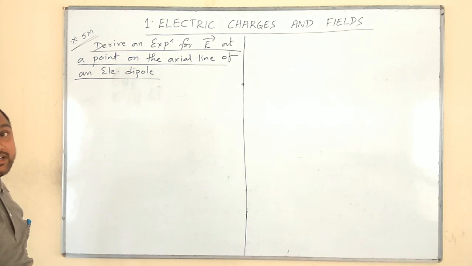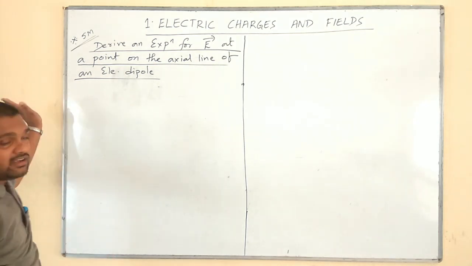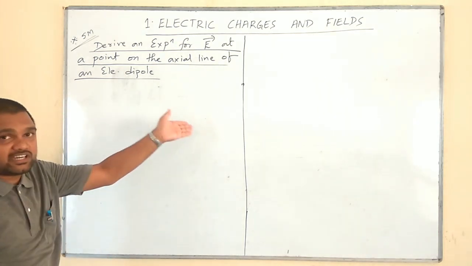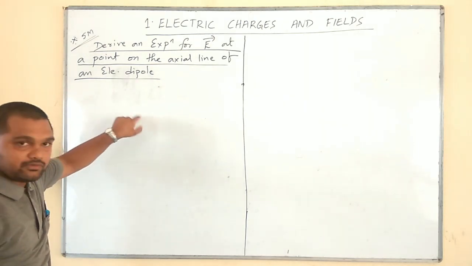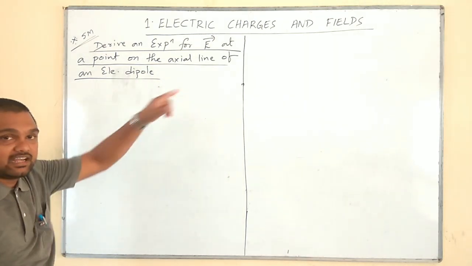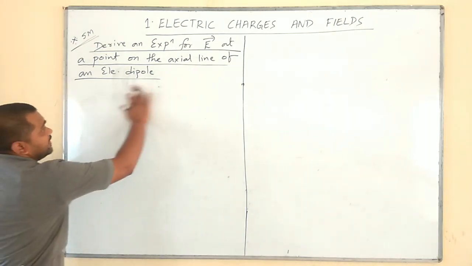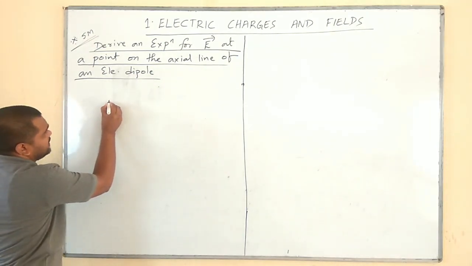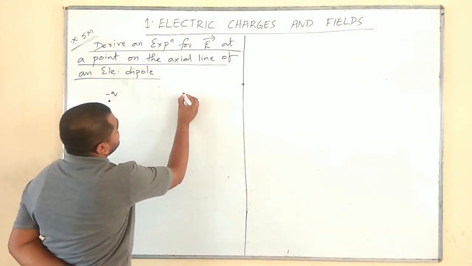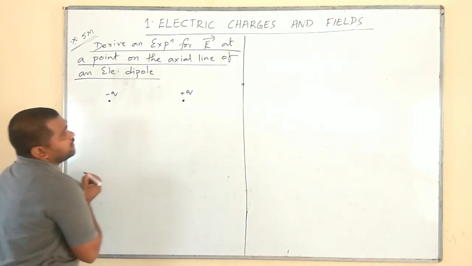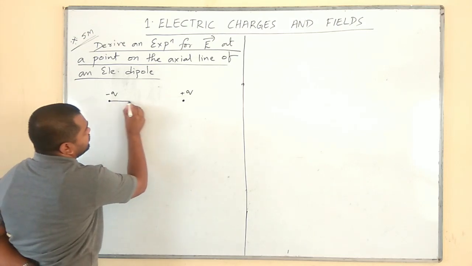What is an axial line? It is an imaginary line which passes through both the charges forming the electric dipole and through its center. Okay, see. For example, minus q and plus q are the two charges.